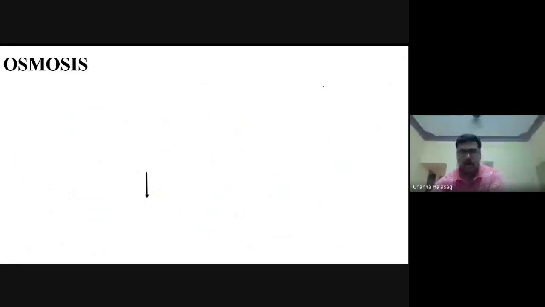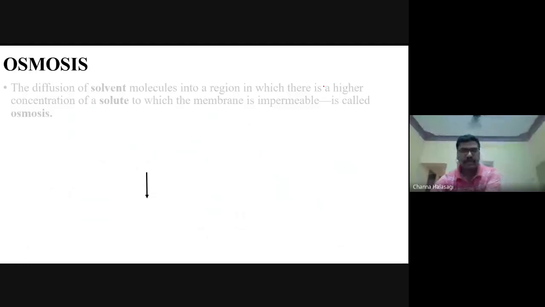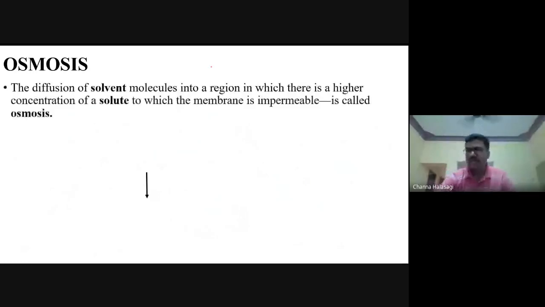Next, coming to osmosis. Here, what is happening? In diffusion, there was the movement of solutes. In osmosis, it is the diffusion of the solvent. This is the major difference. Read the question properly. Though it is a very easy definition, if you do not read it completely, you will end up marking the wrong answer.